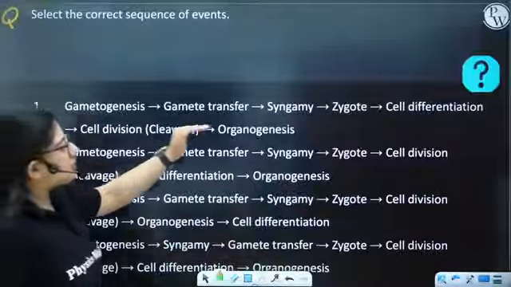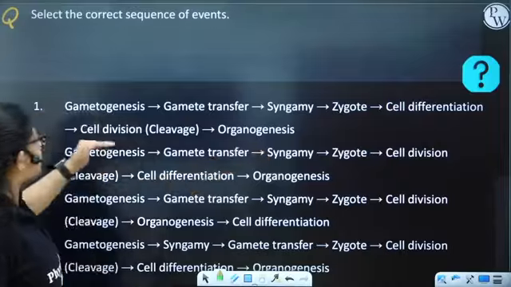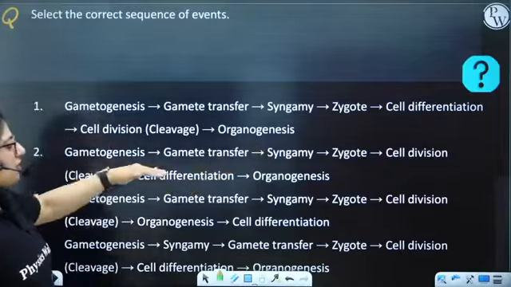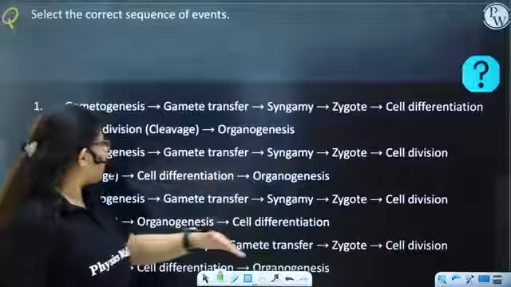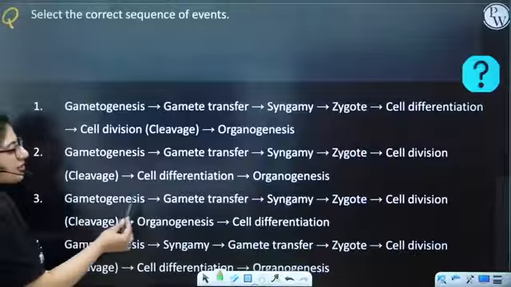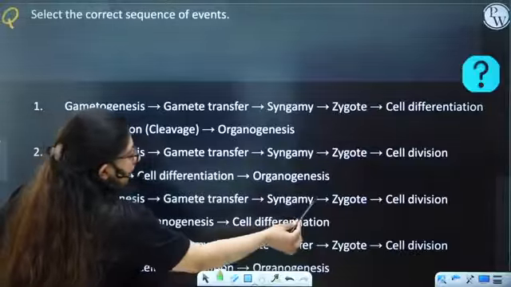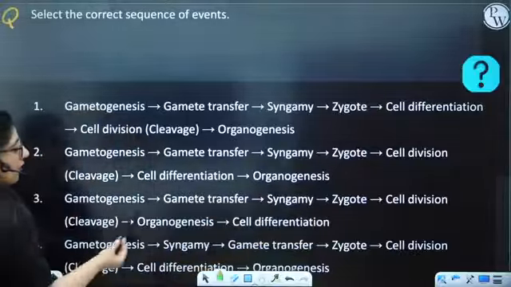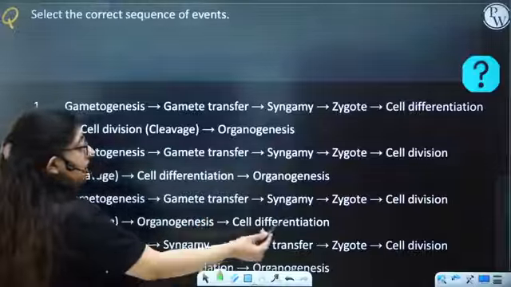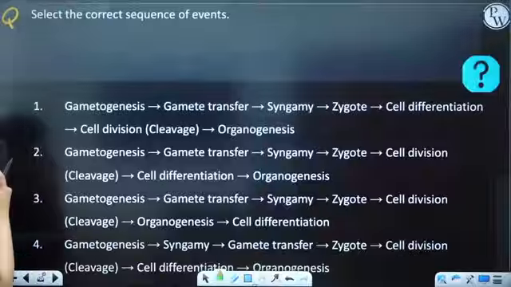Gametogenesis, gamete transfer, syngamy, zygote, cell differentiation, cell division, organogenesis. Gametogenesis, gamete transfer, syngamy, zygote, cell division, cell differentiation, and organogenesis. Gametogenesis, gamete transfer, syngamy, zygote, cell division, organogenesis, cell differentiation. Gametogenesis, syngamy, gamete transfer, zygote, cell division, cell differentiation, organogenesis.